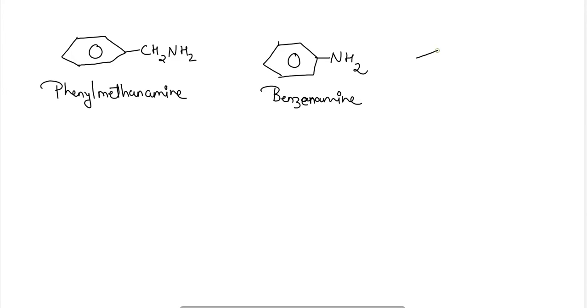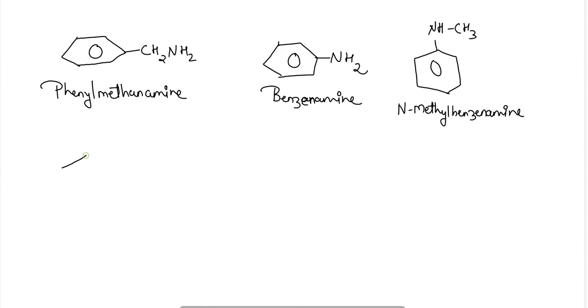Okay, if here we see that the benzene group is attached with the amine group and one more alkyl group is attached to the nitrogen, then the name of this compound will become N-methylbenzenamine, or N-methylaniline.